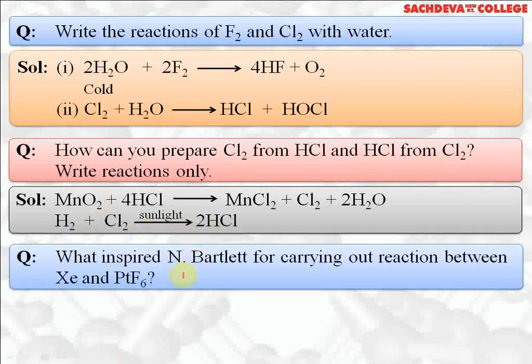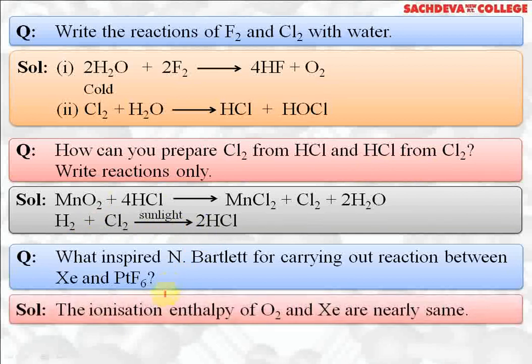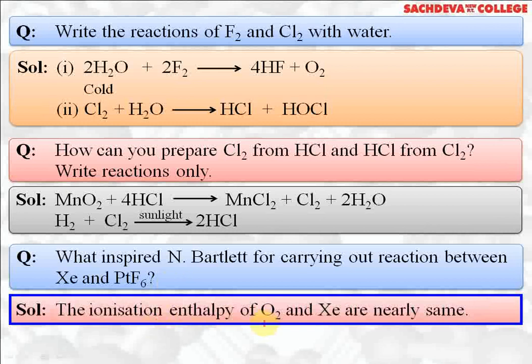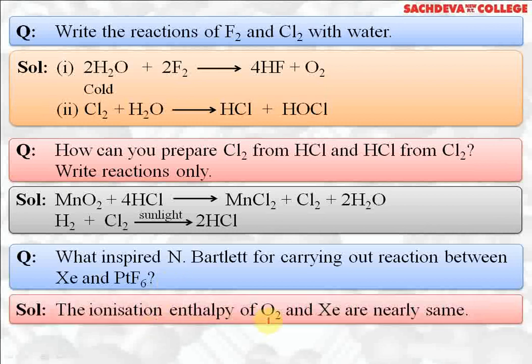What inspired Neil Bartlett for carrying out reaction between xenon and PtF6? He found that ionization enthalpy of oxygen and xenon are nearly same. He was preparing a compound of O2 plus PtF6 negative. So he thought, when compound of O2 can be prepared, why can't we prepare the compound of xenon? He tried and he got Xe plus PtF6 negative, first compound of noble gases.